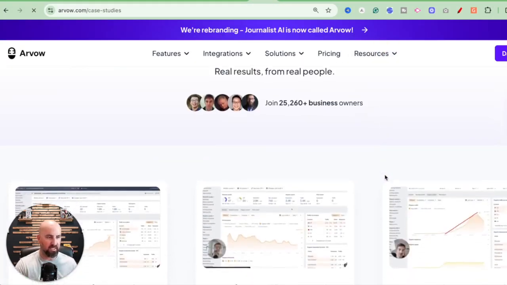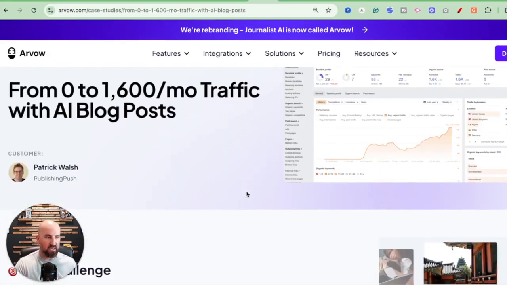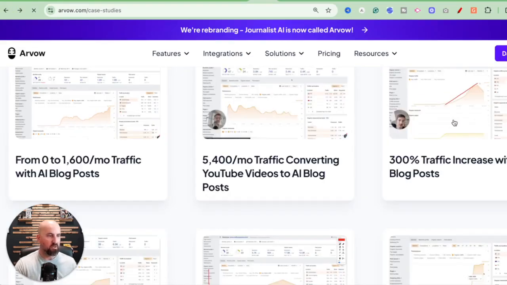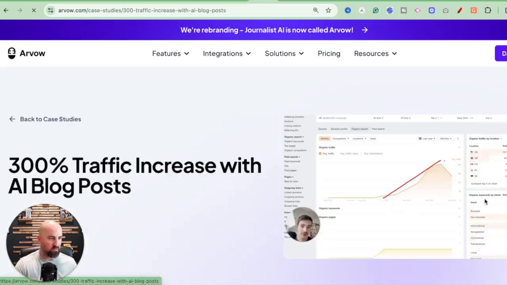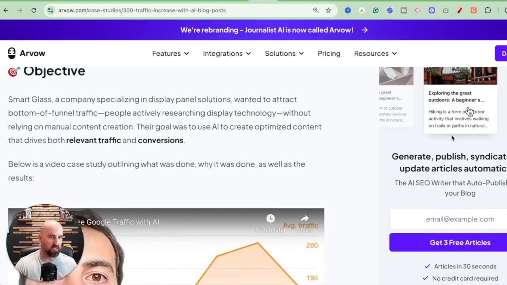Here's a couple of case studies. Actually, there's a bunch of case studies, which you can go in and see. This business went from 0 to 1,600 searches a month. I mean, look at that growth. From zero growth to an explosion in growth. You can see this one is a 300% traffic increase, almost hockey stick growth with using this platform.